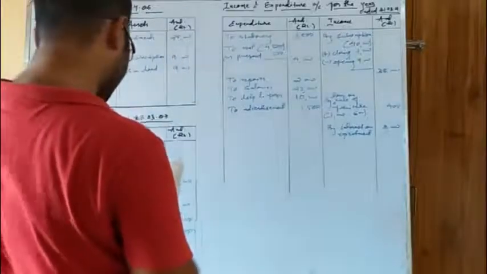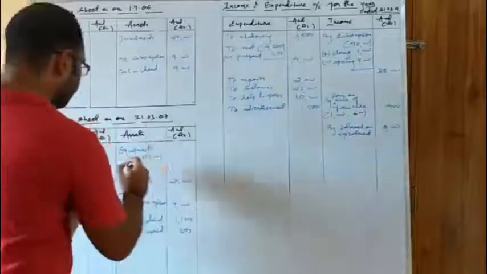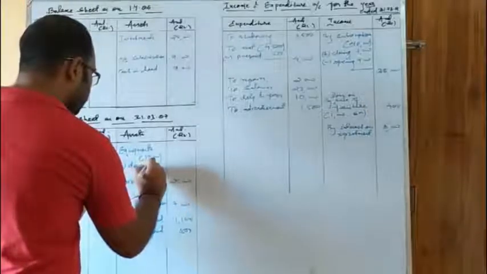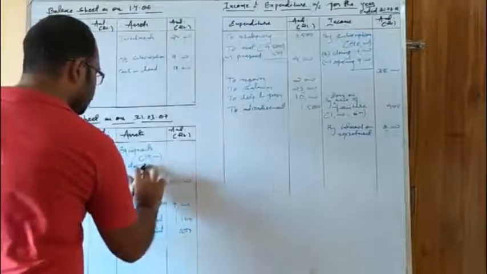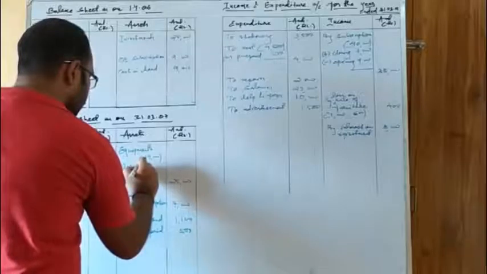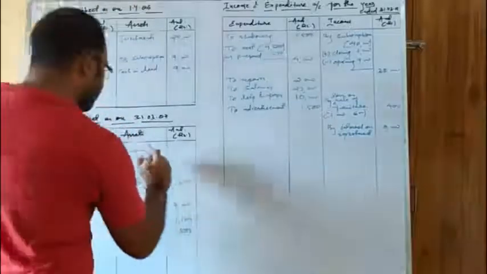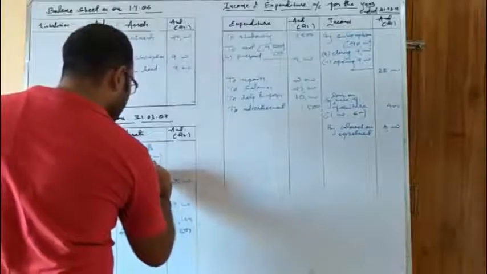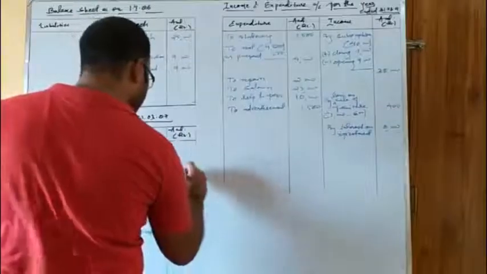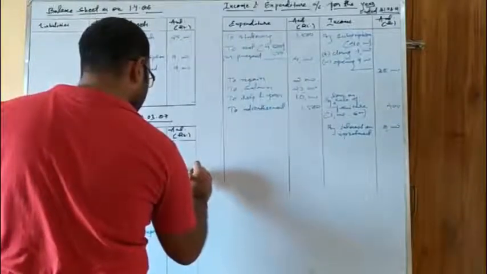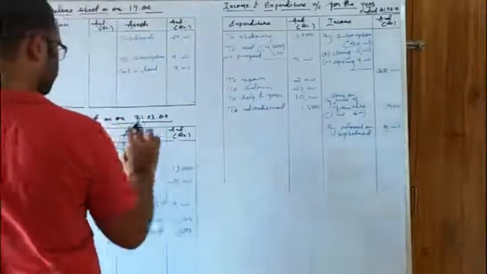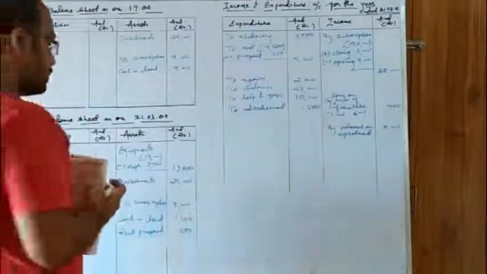Then there is depreciate equipments at the rate of 20% per annum. So we will depreciate here, less depreciation. Okay, so depreciation is 20%, that is 3,400. Okay, so 20% of 17,000 is 3,400. If you want, you can make the calculation yourself. Okay. So if I deduct, I get 13,600. So the value of depreciation will go to the expenditure side of income and expenditure account.